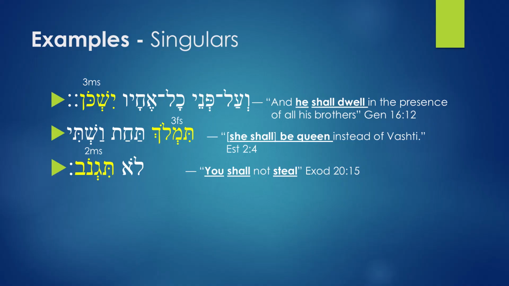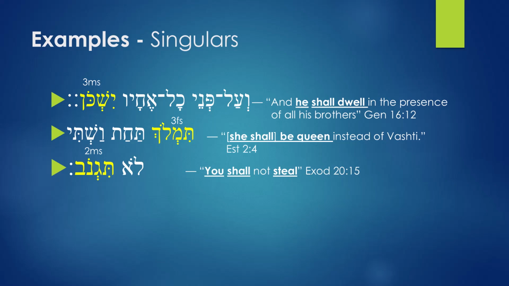So at the beginning you have we'al. That's the conjunction vav, and then you have the preposition al, which means on or above. So you have and above. Then you have penei. Penei is coming from panim. Panim means faces, so it becomes in the face of or in the presence of.